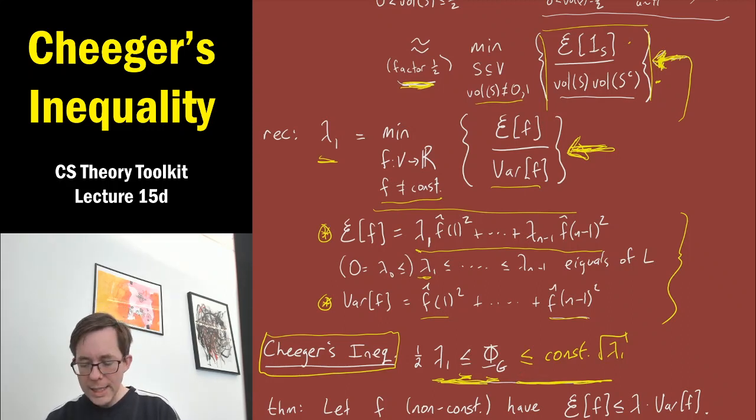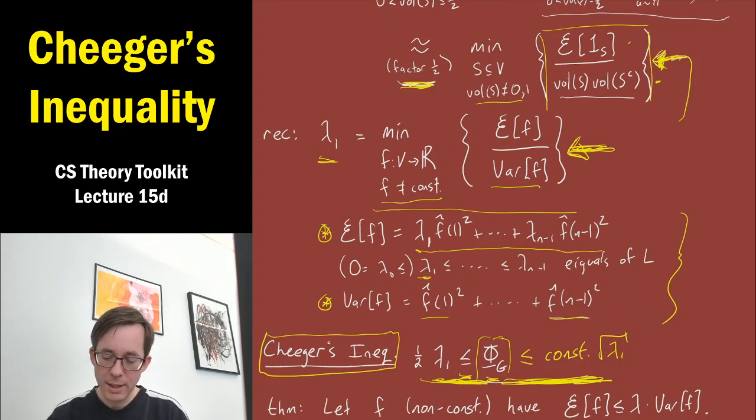Okay, so qualitatively this is kind of nice. This side of the inequality says that if the conductance is small, then the lambda 1 eigenvalue must also be small. And this side of the inequality says that, conversely, if lambda 1 is small, then the conductance must also be small. Now, this side of the inequality is not as quantitatively as sharp a comparison. It's best possible, actually, up to the value of the constant. But there's a square root involved.